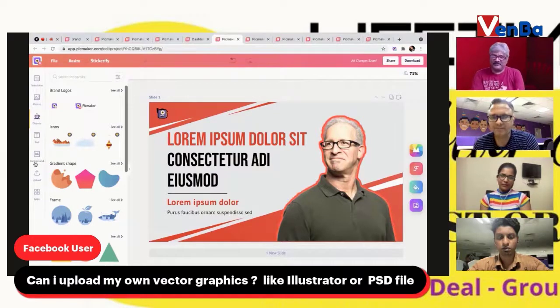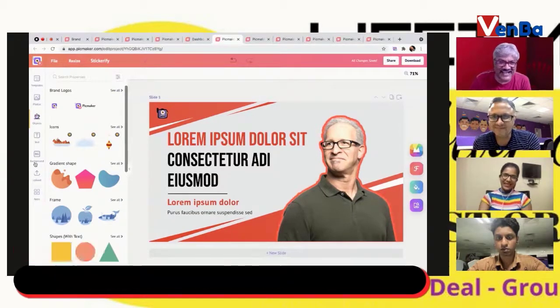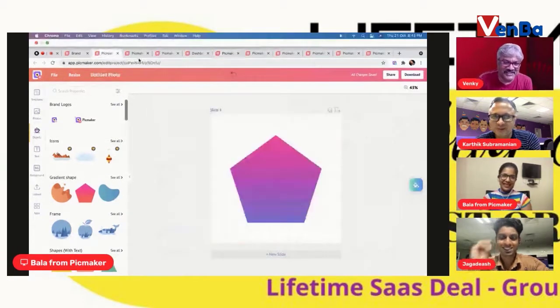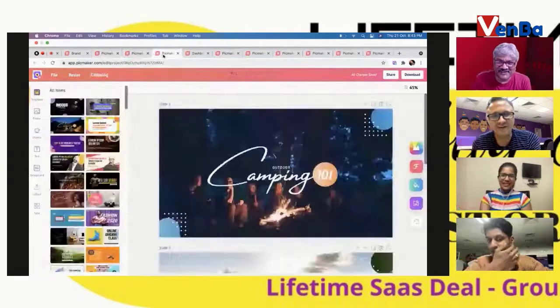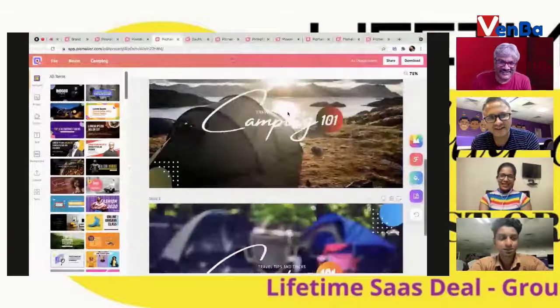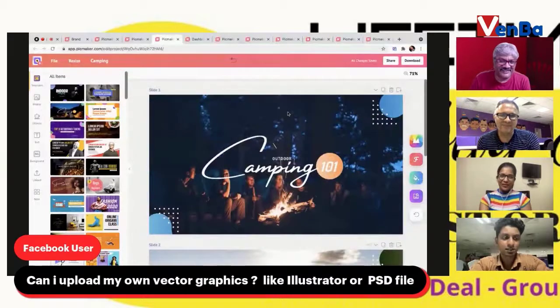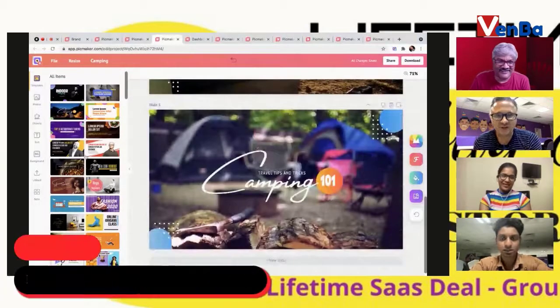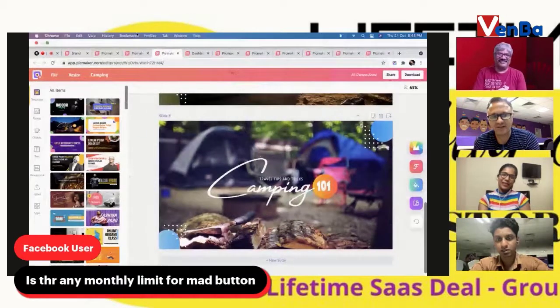Fantastic. There's one more question on the Matt button. I think I know the answer. If there is a limit, then I'll be very sad. But anyway, is there a limit on that? No, never. The Matt button will never have a limit. At least as long as users enjoy using it, we're happy to let users use it, and that's the whole point of having the Matt button. So there's no limit to the Matt button.